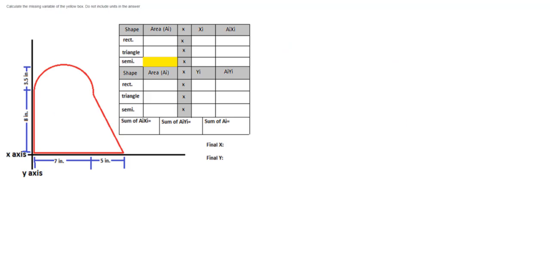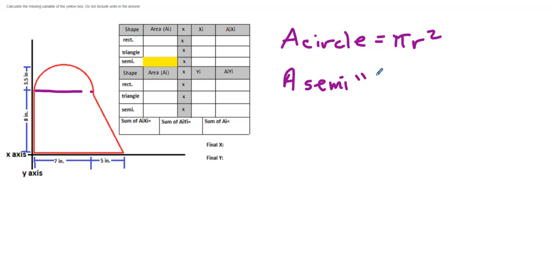Next. Okay, so on the next problem, it says find the area of the semicircle. The semicircle has a radius of 3.5. To find the area of a circle, pi r squared. To find the area of a semicircle, it is 1/2 pi r squared.